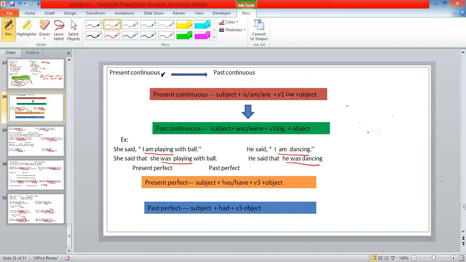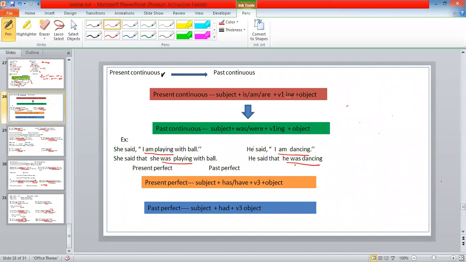Here outside the quotation, what do you find? We find subject and verb. Clear? I changes to he and am dancing changes into was dancing. So present continuous changes into past continuous. He said, I'm dancing. He said that he was dancing. Am dancing is present continuous.